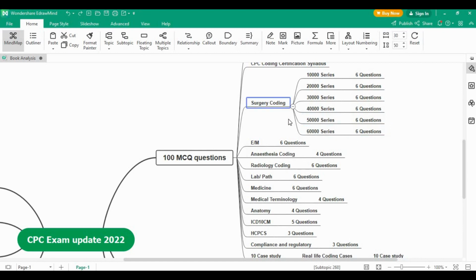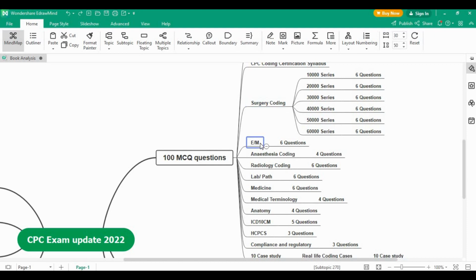If you check, the total marks for the surgery coding section will be around 36 marks in your CPC examination. So this is the first change. Previously the total for surgery coding was 60 marks. Now, as per the current 2022 update, the CPC surgery coding section is only 36 marks.